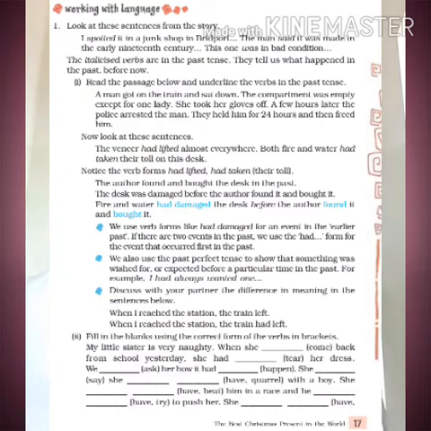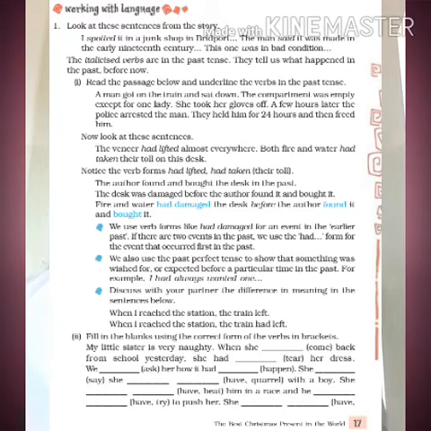Now let us do some examples or the activities in our text. Let's move to the textual activities in page number 17. Look at the first sentences. I spotted it in a junk shop in Bridport. The man said it was made in the early 19th century. This one was in a bad condition.